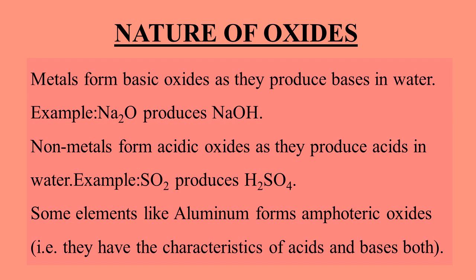Non-metals form the acidic oxides because when these oxides dissolve in water, they produce acids. For example, SO2. SO2, when dissolved in water, produces a strong acid H2SO4. That's why SO2 is an acidic oxide. But some elements like aluminum form the amphoteric oxides. Amphoteric oxides are the oxides which have both the characteristics of acids and bases.